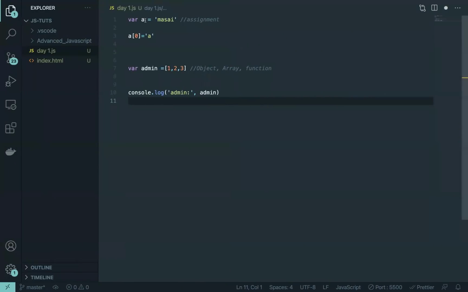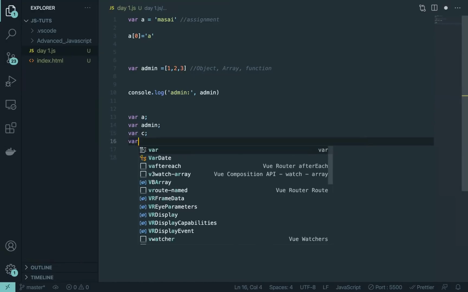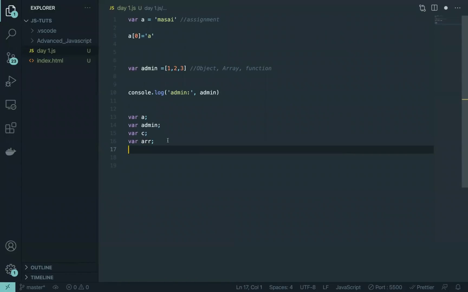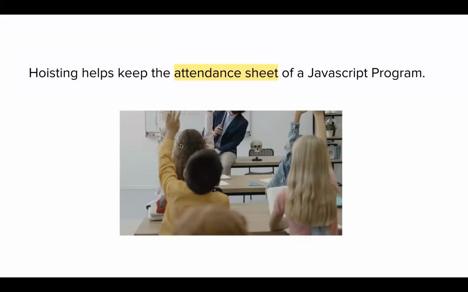For each JavaScript program we have variables, right? I have declared the variables here, these are the two variables. So even before doing anything, JavaScript has to know what variables it has, and after that it will start doing whatever it has to do. But before that it will have to understand what kind of variables are present there. Why? Because it helps JavaScript to understand how much memory to allocate, where to allocate, right? So that is why this attendance sheet, this process, is called hoisting.